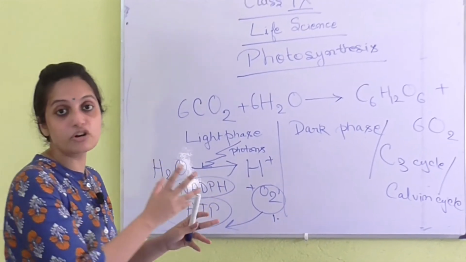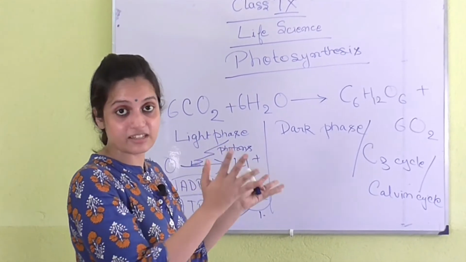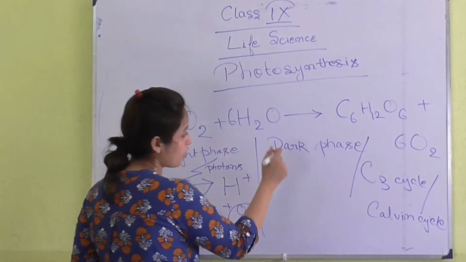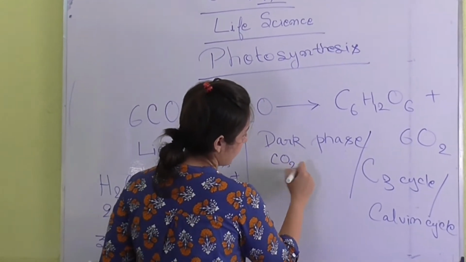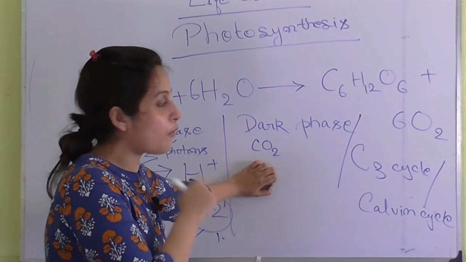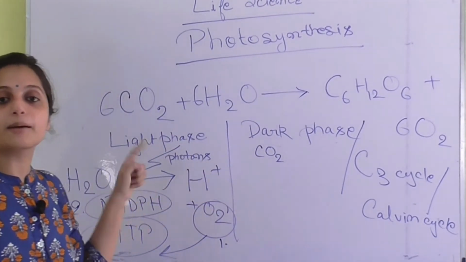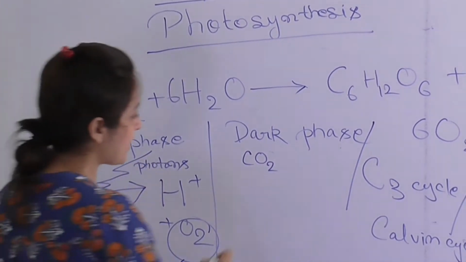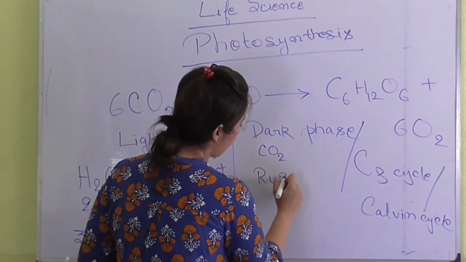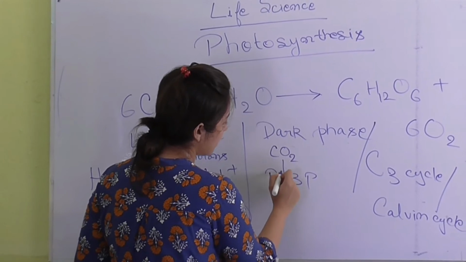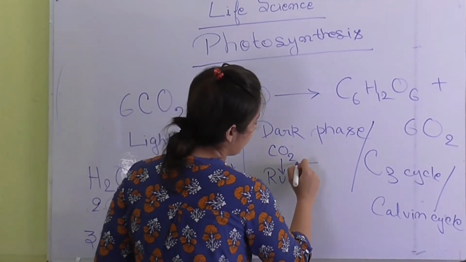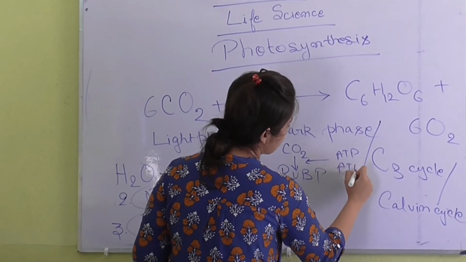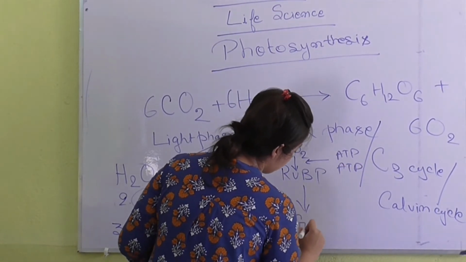In brief, I am going to describe it. Let us say what happens. Carbon dioxide enters, okay, and there is a compound already present inside the plant, that is RUBP. We are going to discuss it later. What happens is RUBP along with carbon dioxide and a lot of ATP is converted to glucose.